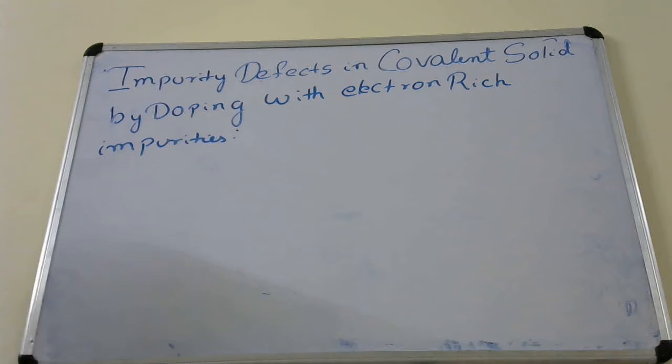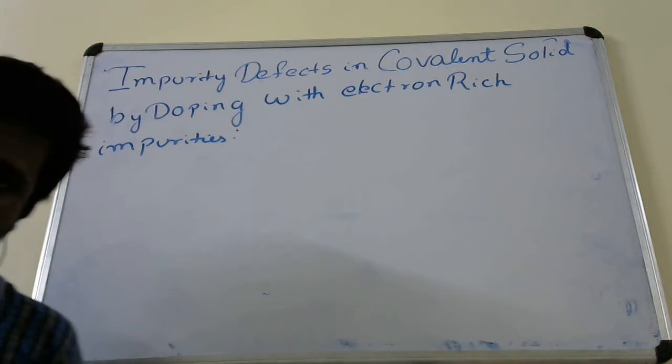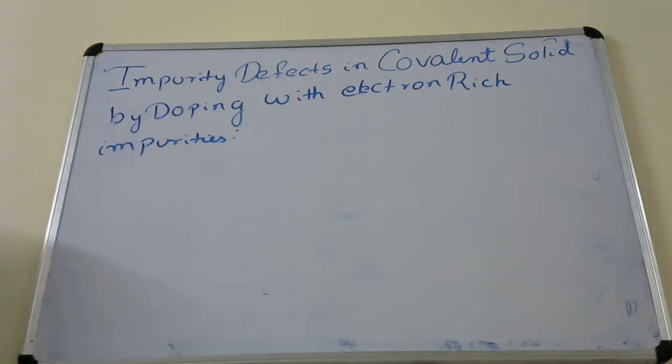So in today's class we will see impurity defects in covalent solids. Impurity defects in covalent solids by doping with electron rich impurities. We are taking a covalent solid and doping with electron rich impurities.